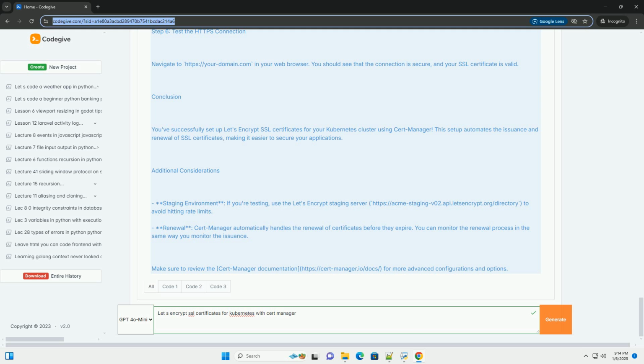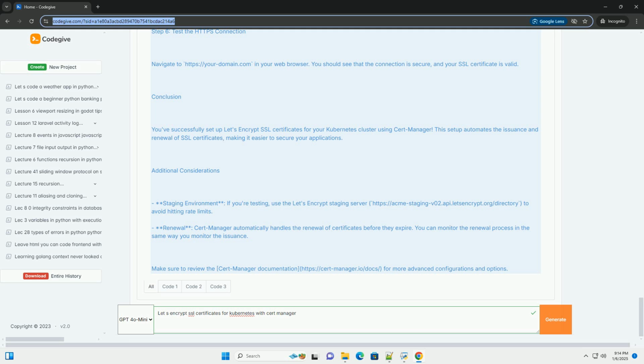Create a file named cluster-issuer.yaml. Replace your email at example.com with your email address. This email will be used for important account notifications. Apply the cluster issuer.